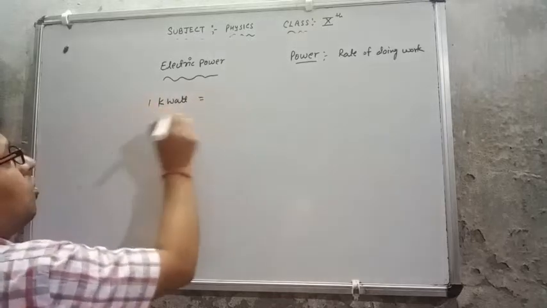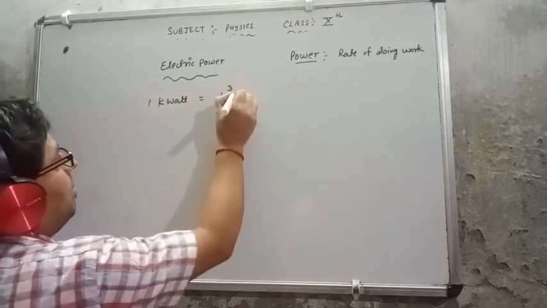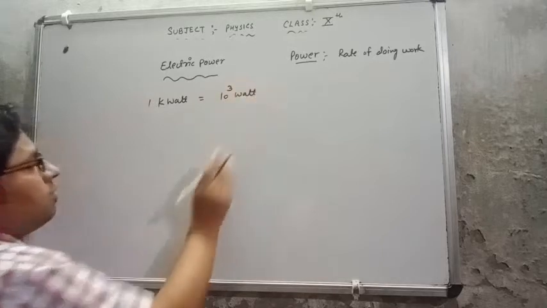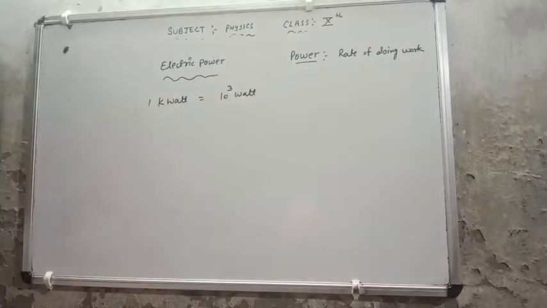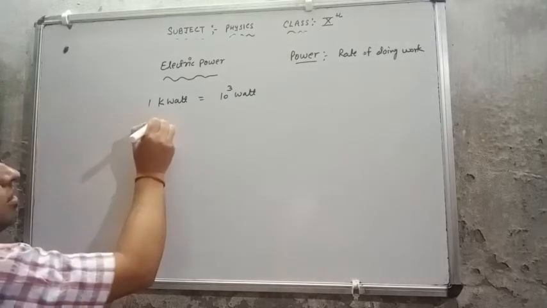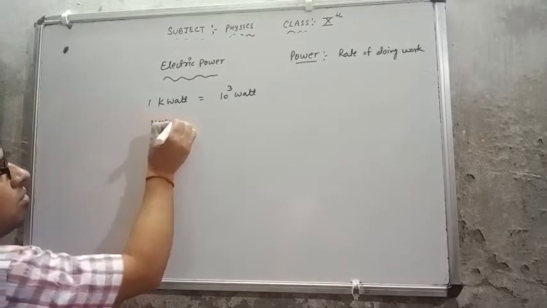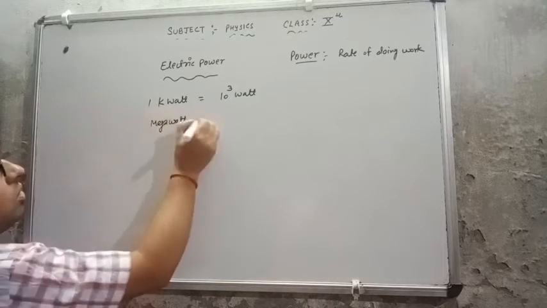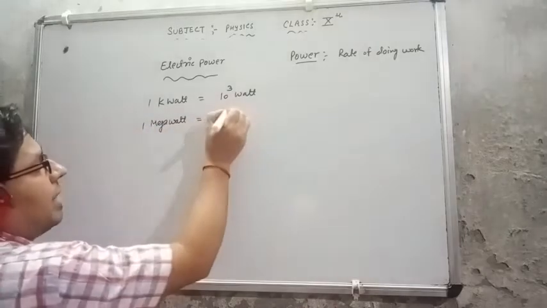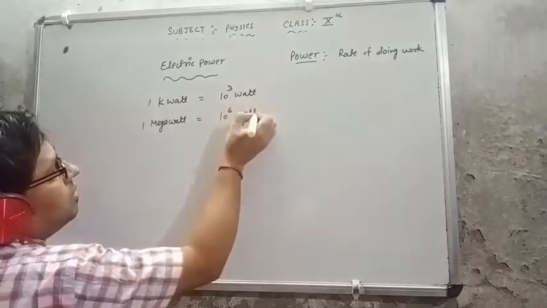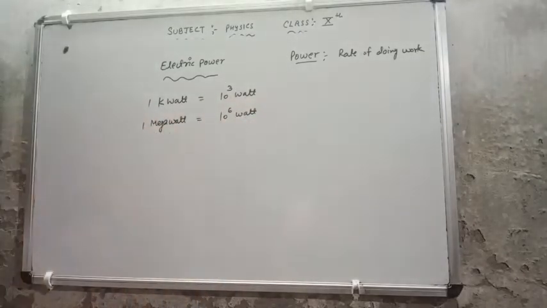So 1 kilowatt is equal to 10 raised to the power 3 watt. Same, the other unit is megawatt. So 1 megawatt is equal to 10 raised to the power 6 watt. Please keep these units and their values in your mind, because they will be needed more.